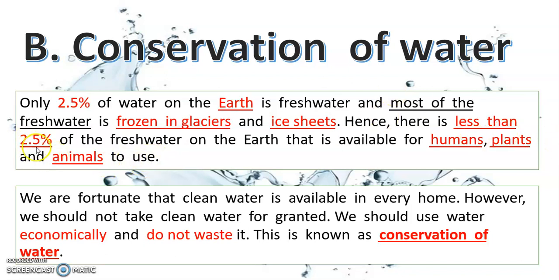Less than 2.5%. So, we are fortunate that clean water is available in every home.